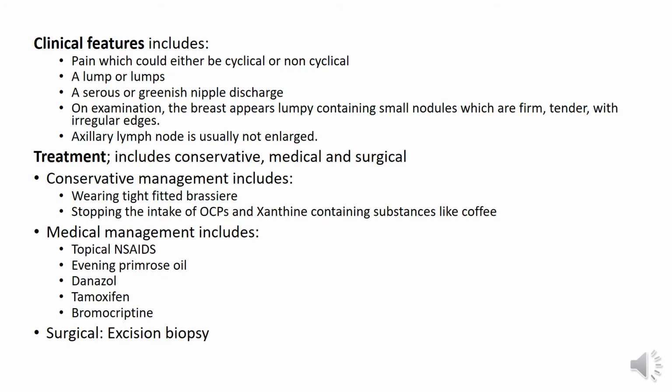So clinical features: pain. Usually there is pain which could be cyclical or non-cyclical, and then you could have a lump, or it could be just a lump, or there could be lumps because of the cystic changes that occur. There may be lots and lots of cysts that may result in lumps. And because the ducts are affected, always remember that whenever there is affectation of the ducts of the breast, there is usually nipple discharge. So there could be a serous or a greenish nipple discharge.